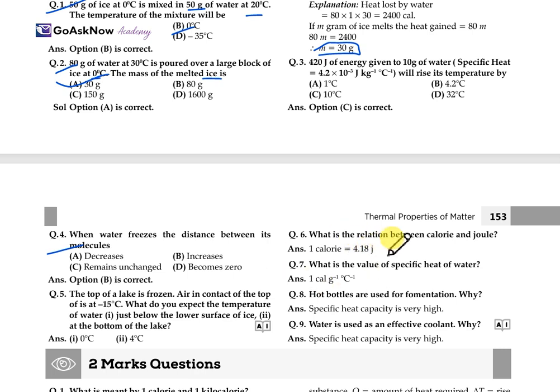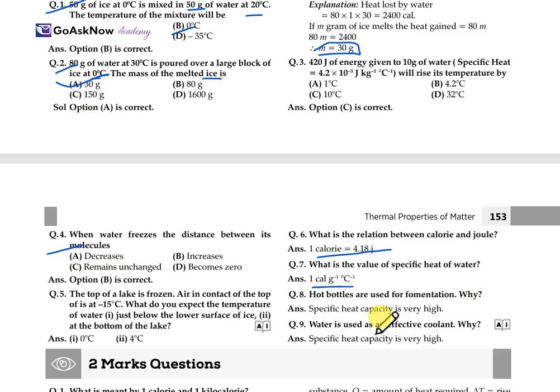Now, the relation between the calorie and the joule: 1 calorie is always equal to 4.18 joule. And what is the value of the specific heat of water? It is 1 calorie per gram degree Celsius. Hot bottles are used for fermentation. Why?